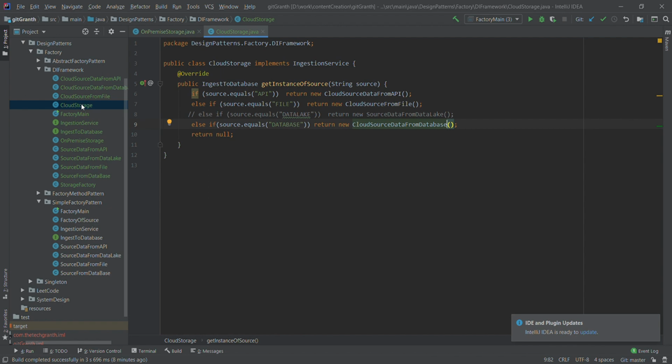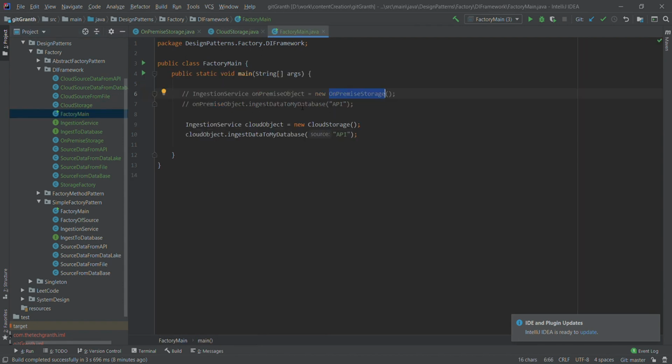So like we discussed in the PPT, now we need to create a factory of our factory. Currently we have these two factories, on-premise storage and cloud storage, which tell me from which source to pull the data, and based on that source there will be an implementation to handle that particular source. Now for the ingestion side, when we come to our client code, we see that every time we have to create a new object, and based on that particular object we will ingest the data into one particular storage, whether it is a cloud storage or on premise.